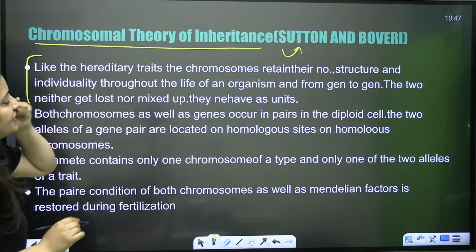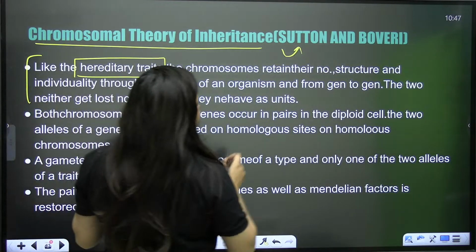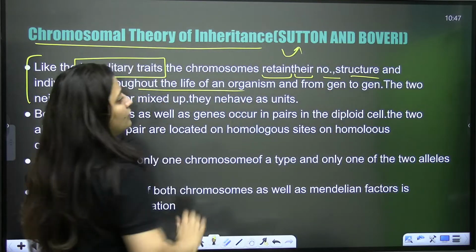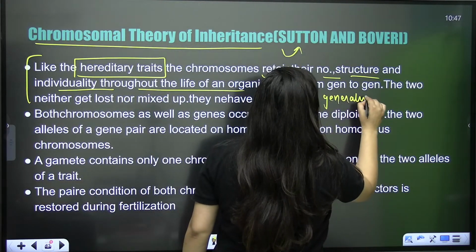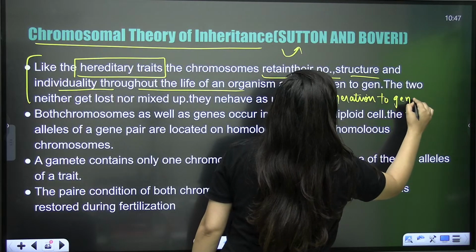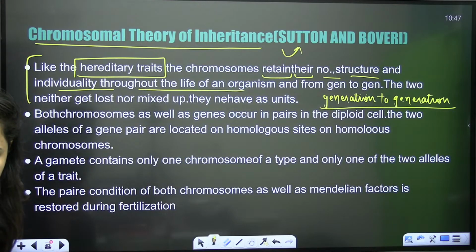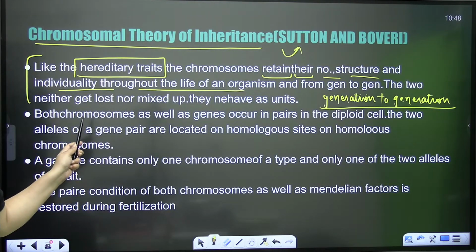Like the hereditary traits, chromosomes retain their number, structure and individuality throughout the life of an organism from generation to generation. It's a fact.